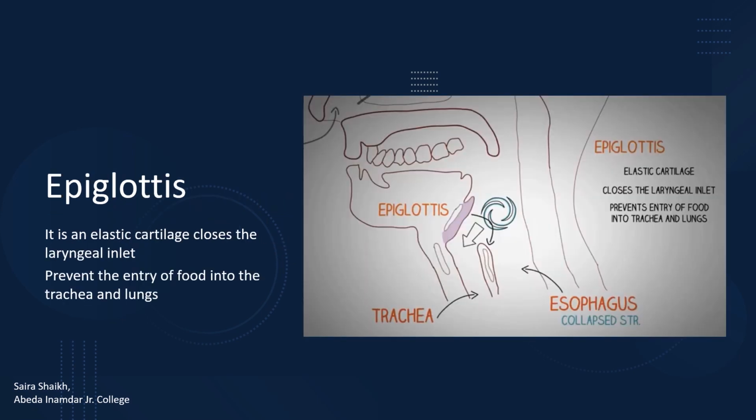The air from the nasal cavity now enters into the pharynx. In the pharynx, there are two tubes present. One is the trachea, also called the windpipe, and the other is the esophagus or food pipe. The air present in the pharynx enters into the trachea. The opening of the trachea is guarded by an elastic structure called the epiglottis. During the swallowing of food, the epiglottis closes the opening of the trachea and prevents the entry of food into the trachea and the lungs.